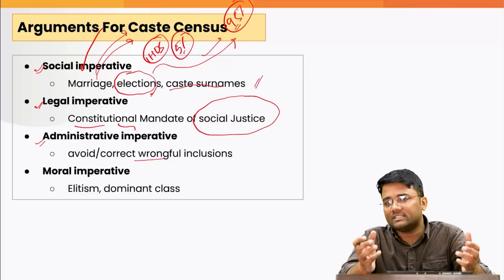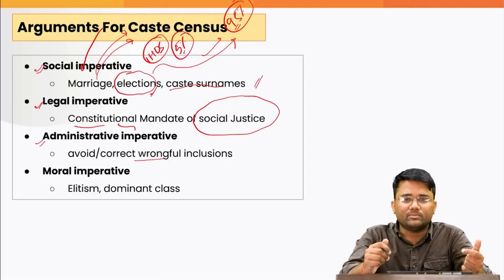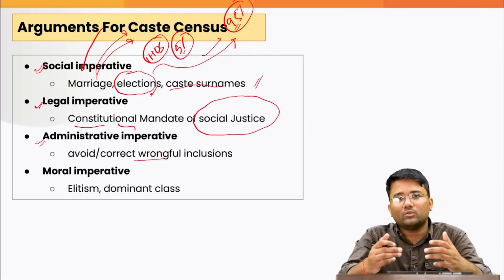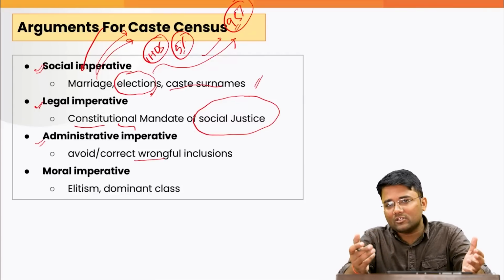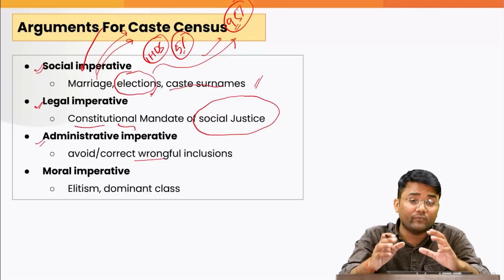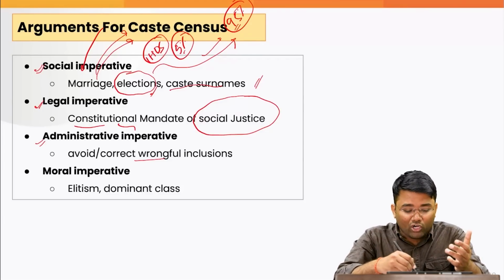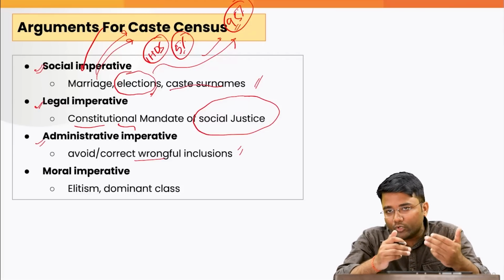Or there is a scheme like Stand Up India for scheduled caste people and others. If a person is not generally recognized under the scheduled caste, his or her name may be included in the beneficiary list of that scheme, unless his caste is identified through the caste census. So the wrongful inclusion or exclusion can be addressed well, as per the proponents of the caste census.